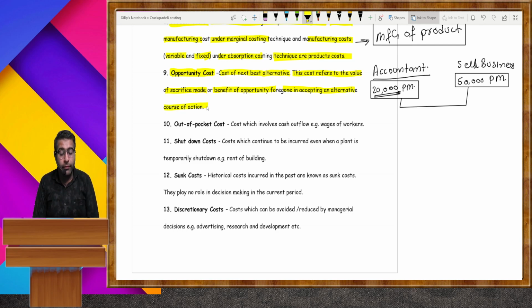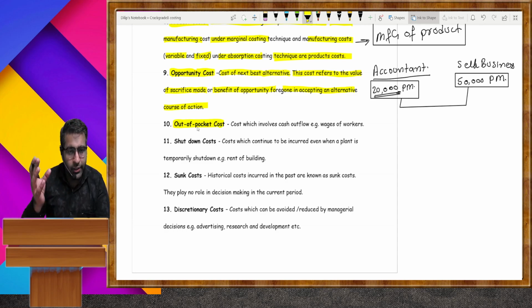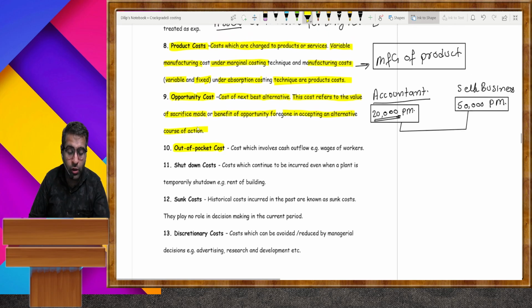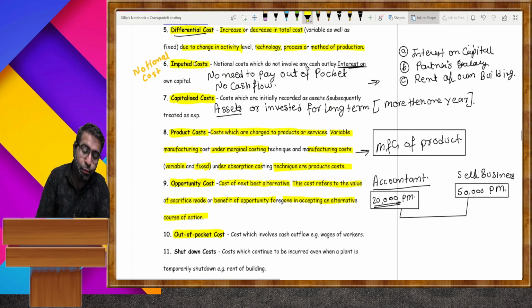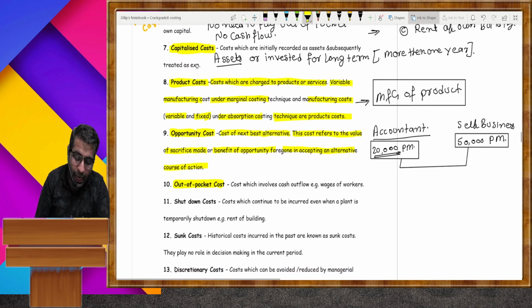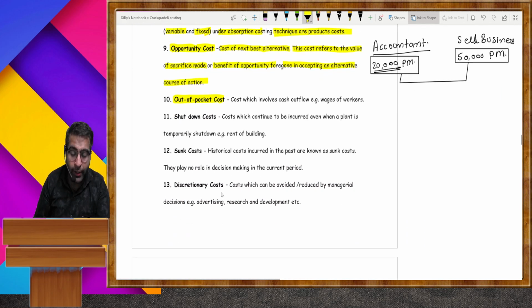This cost refers to the value of the sacrifice made or benefit of opportunity foregone in accepting an alternative course of action. Okay, next, out of pocket cost. Amount you need to pay from the pocket. It is the opposite of imputed cost. In imputed cost, you need not pay any amount in cash, but in out of pocket cost, you need to pay. Out of pocket cost involves cash outlay, like wages to the workers. Okay, clear?